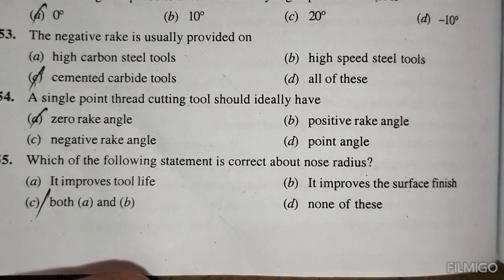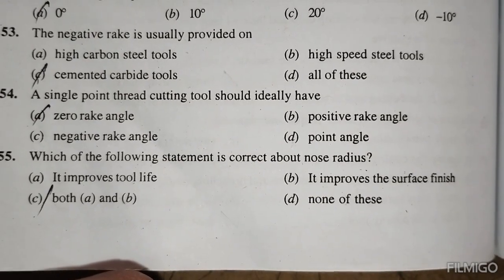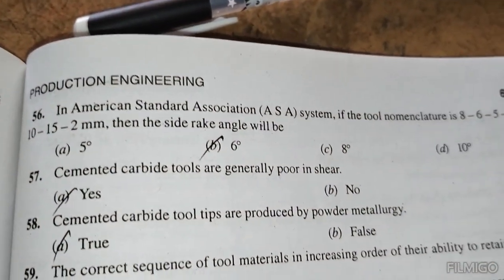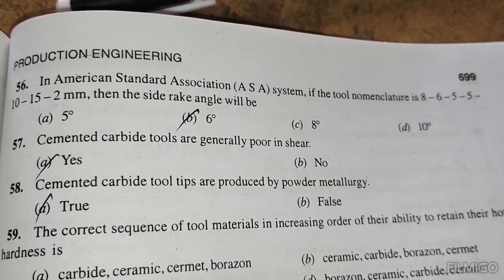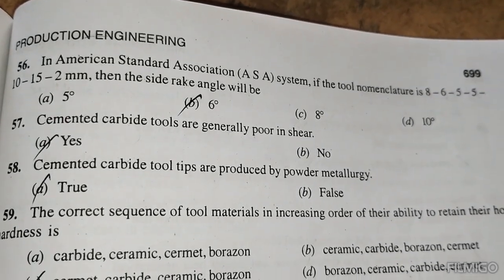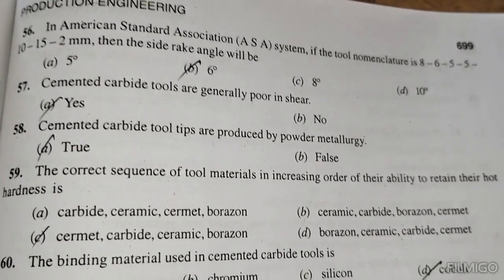Which of the following statements is correct about notch radius? Both A and B: it improves tool life, it improves surface finish. In the American Standard Association (ASA) system, for the tool nomenclature 8-6-5-5-10-15-2 mm, the side rake angle will be 6 degrees.